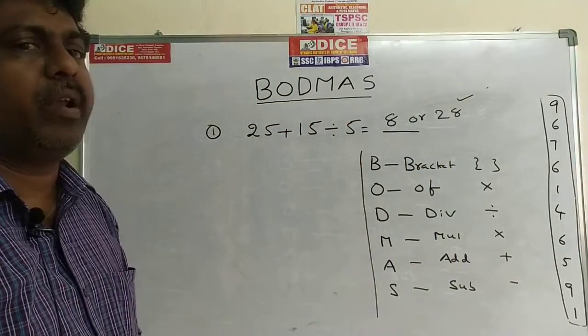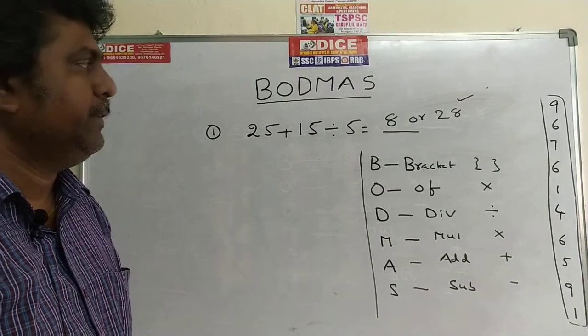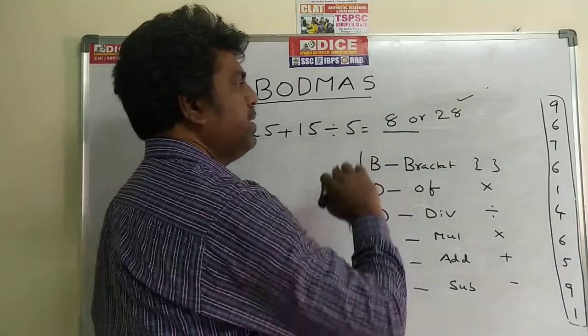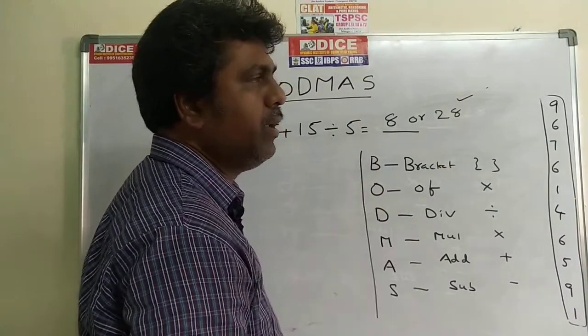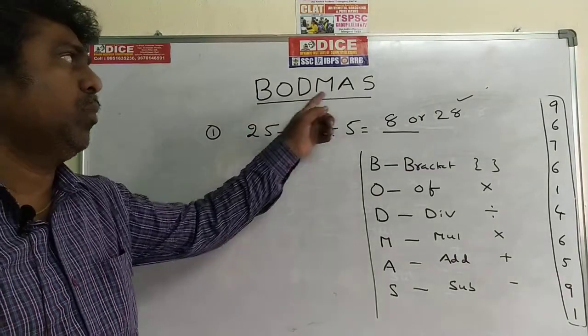But in mathematics, you will not get two answers. If you get two answers, complete mathematics will be cancelled. So you have to get only one answer. That's why you compulsorily have to follow some rule. That rule we call BODMAS.